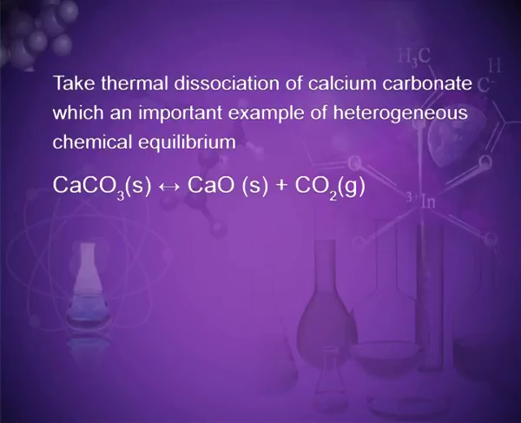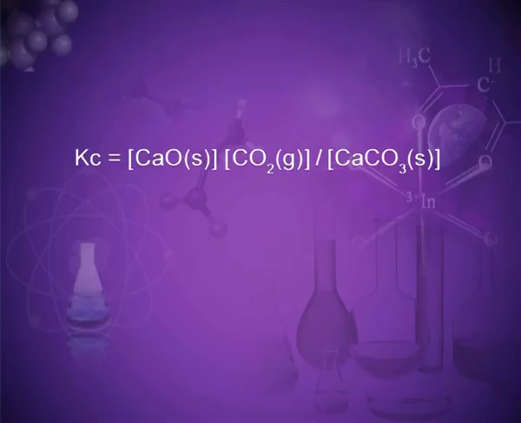We have taken calcium carbonate in a solid state, it transforms into calcium oxide in solid state plus carbon dioxide in gaseous state. On the basis of the stoichiometric equation, we can write Kc is equal to the molar concentration of products, that is CaO and carbon dioxide, divided by the molar concentration of reactant, that is CaCO3, calcium carbonate.